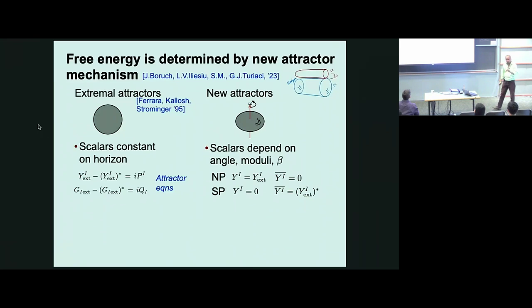However, near the poles, something nice happens, which is that the scalar y near the North Pole takes its extremal value, and y bar is 0. So here you can see that the solution is inherently complex. So y bar is not y star. And then at the South Pole, the opposite happens. So near the poles, you get back these nice algebraic equations.